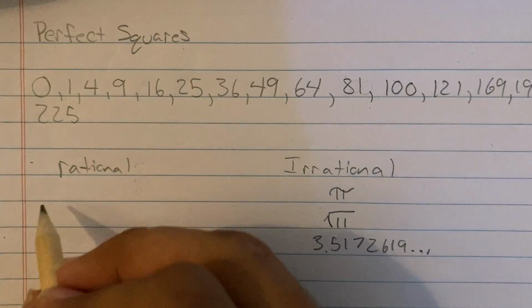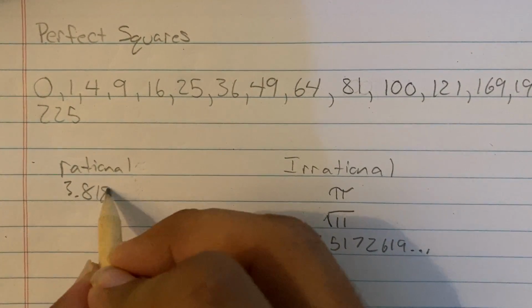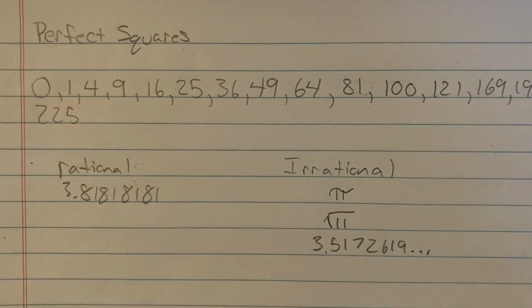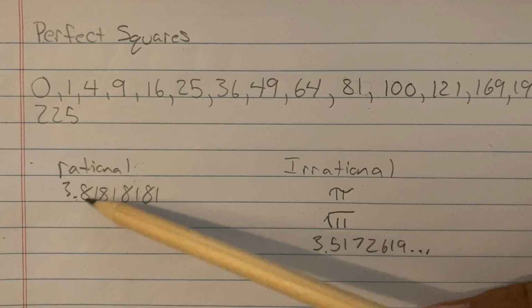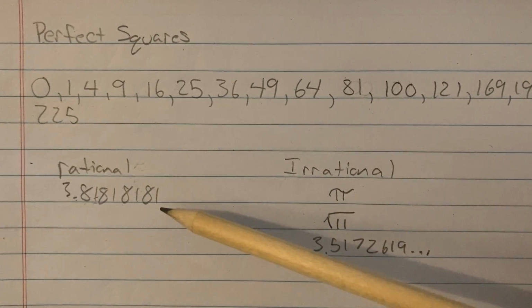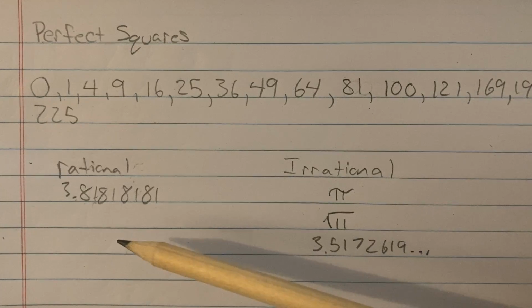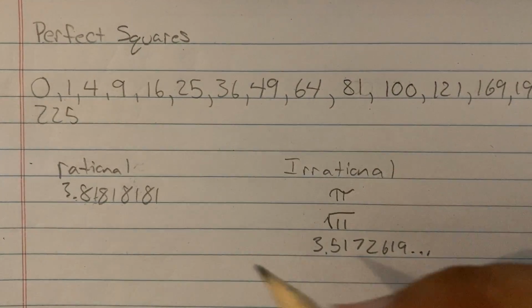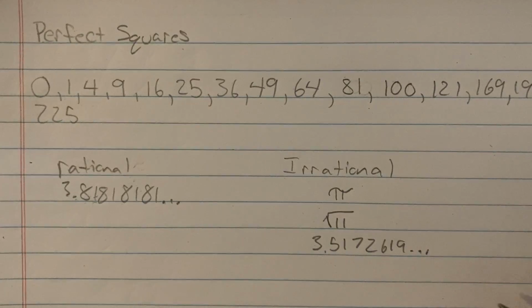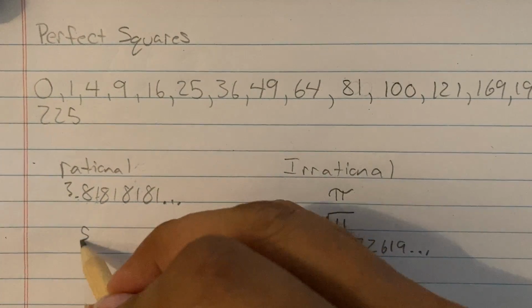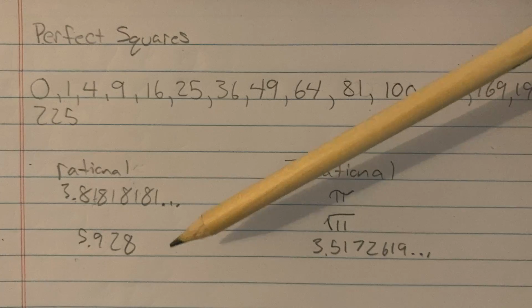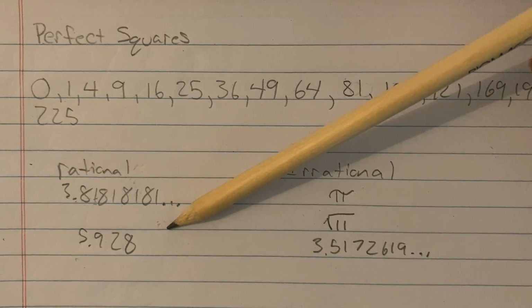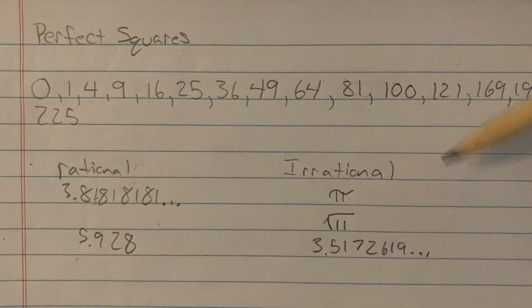Rational would be something that repeats, something like 3.81818181. That would be rational because I could tell somebody, okay, it's 3.81 and then 81 repeats forever. So I have described the number in its entirety. Now, if the decimal just ends, like 5.928, well, there you go, I can say it, 5.928. So if you can describe a number in its entirety to somebody, it's rational. If you cannot, then it is irrational.